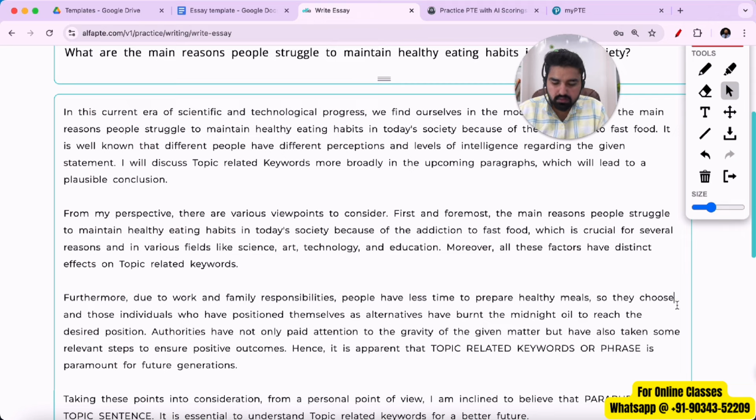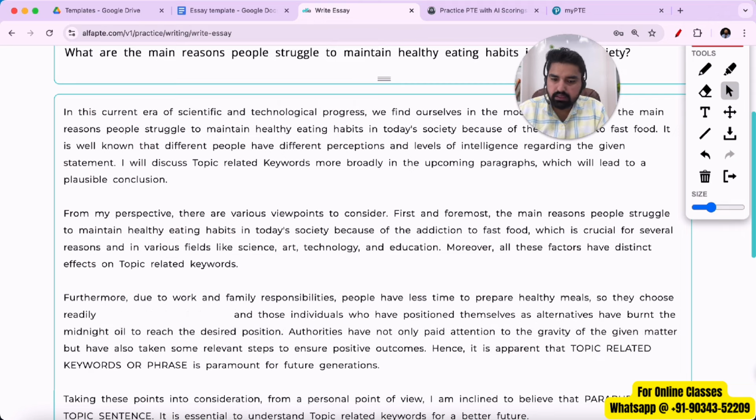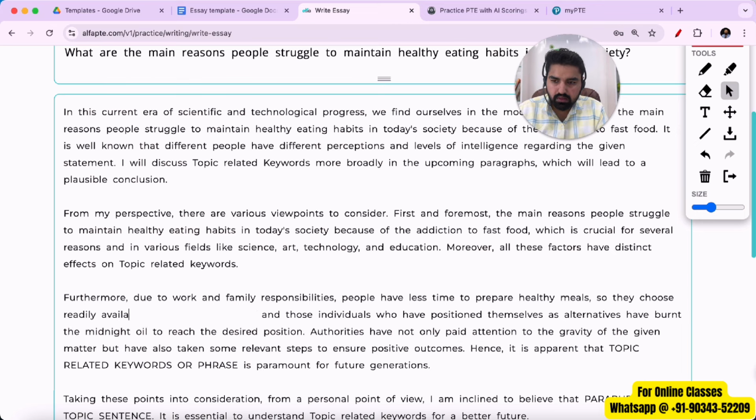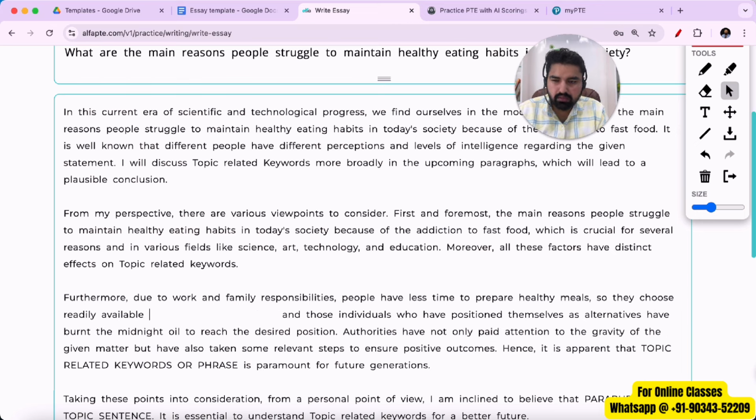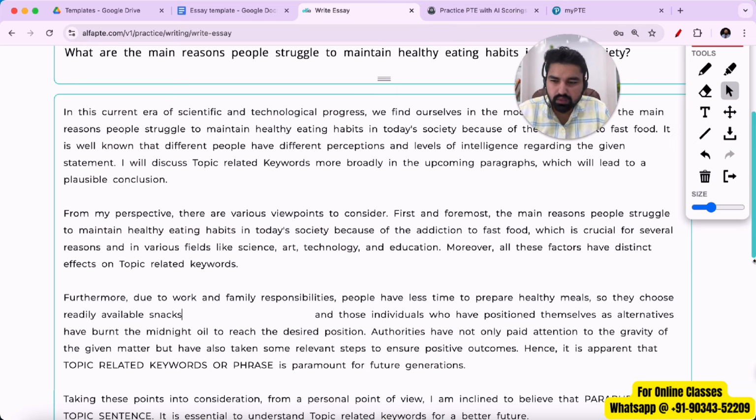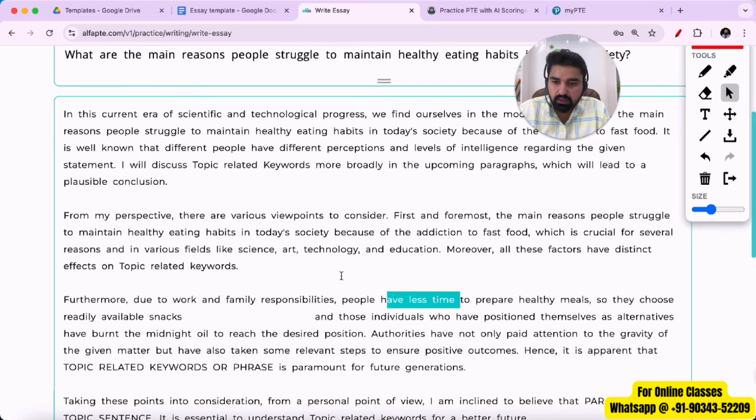So they choose readily available snacks. Snacks is a good keyword I can use. See, it's all about keyword in PTE. There is no examiner on the other side who's checking your essay writing. Algorithm is reading your answer, and you can satisfy the algorithm by adding enough content, enough keywords to it. So I've used this keyword snacks here, and a healthy meal, that's a good keyword. Less time, that's a good answer to that question. Family responsibilities and work. So again, I think all the keywords that I've written are relevant.